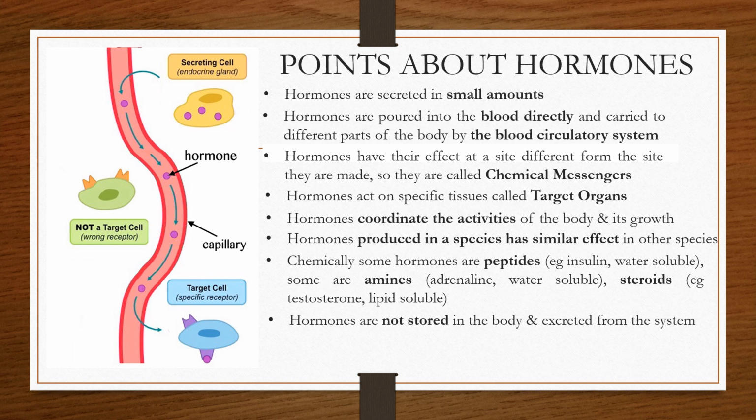Hormones cannot be stored in the body and they are excreted from the system if they are not used. Now, if a hormone is produced in excess quantity or in lower quantity, both of these have serious consequences on the body and they lead to certain disorders.